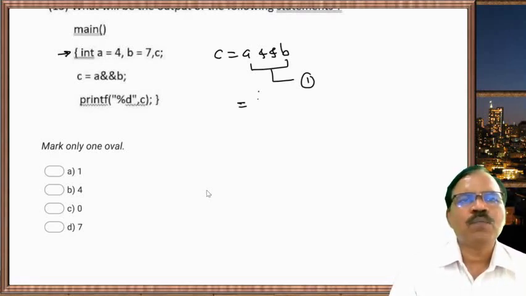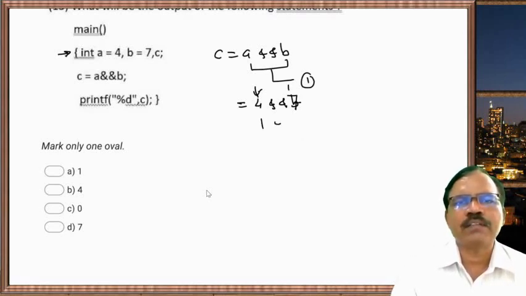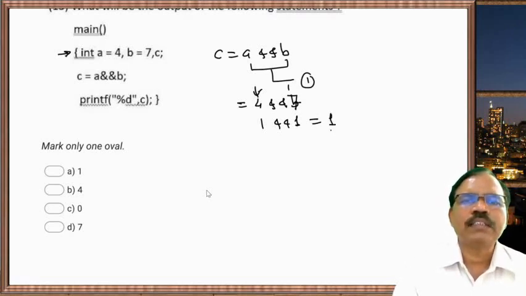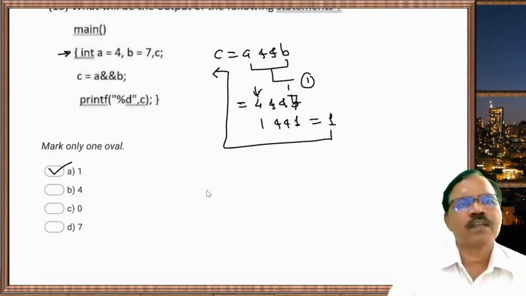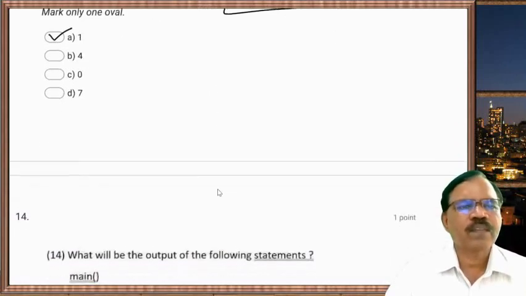So here we have 4 and 7. So these are logically high. So 1 and 1. Logically 1 and 1 is 1. And this value is now assigned to c. So c is 1.